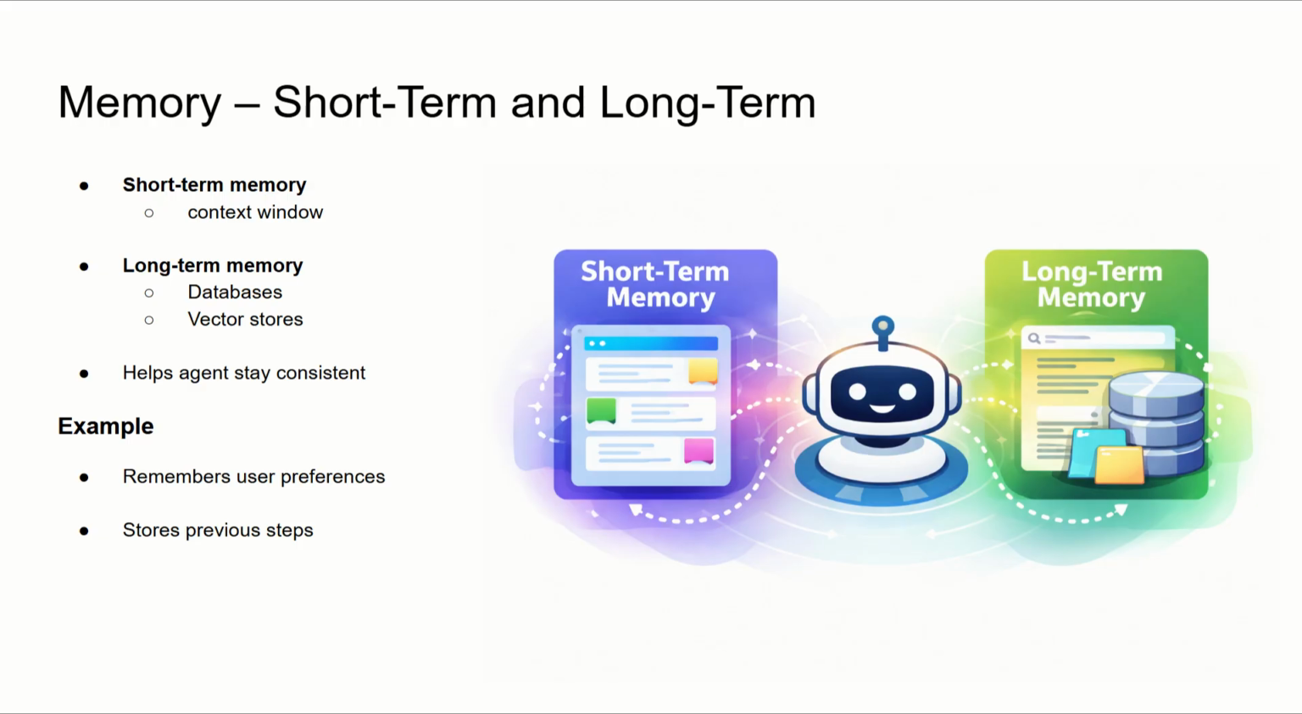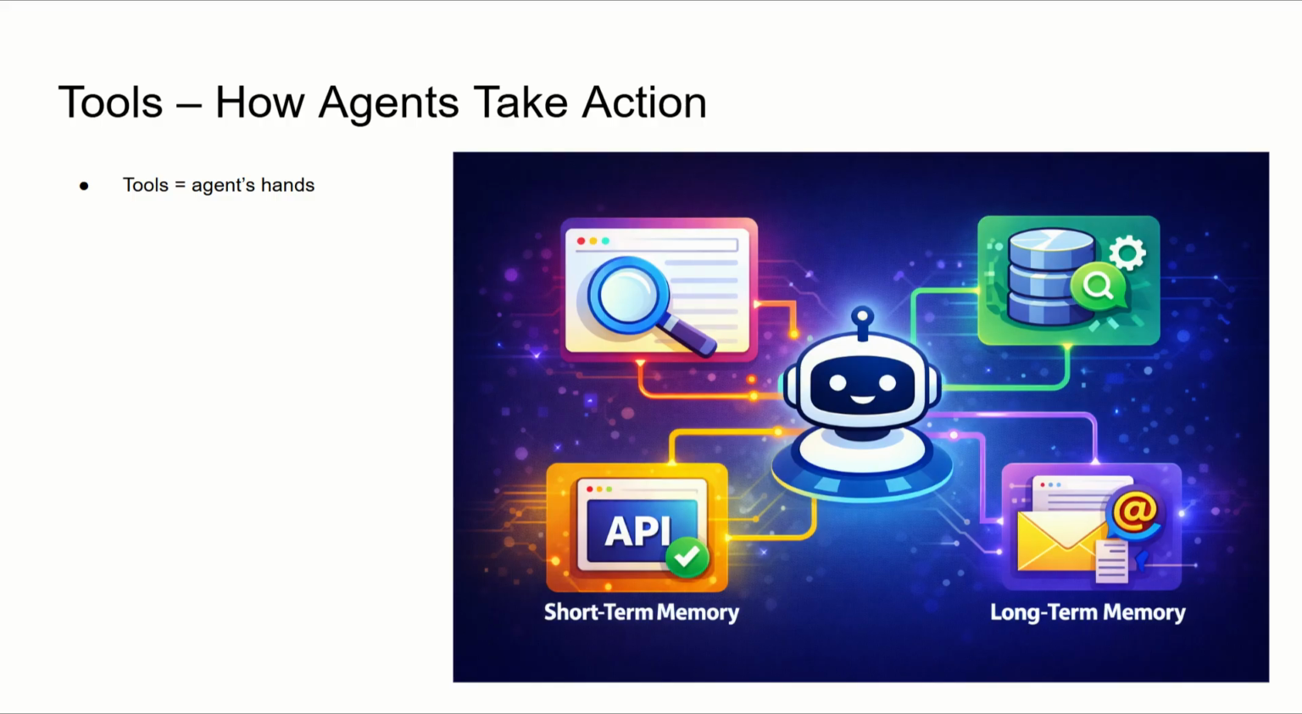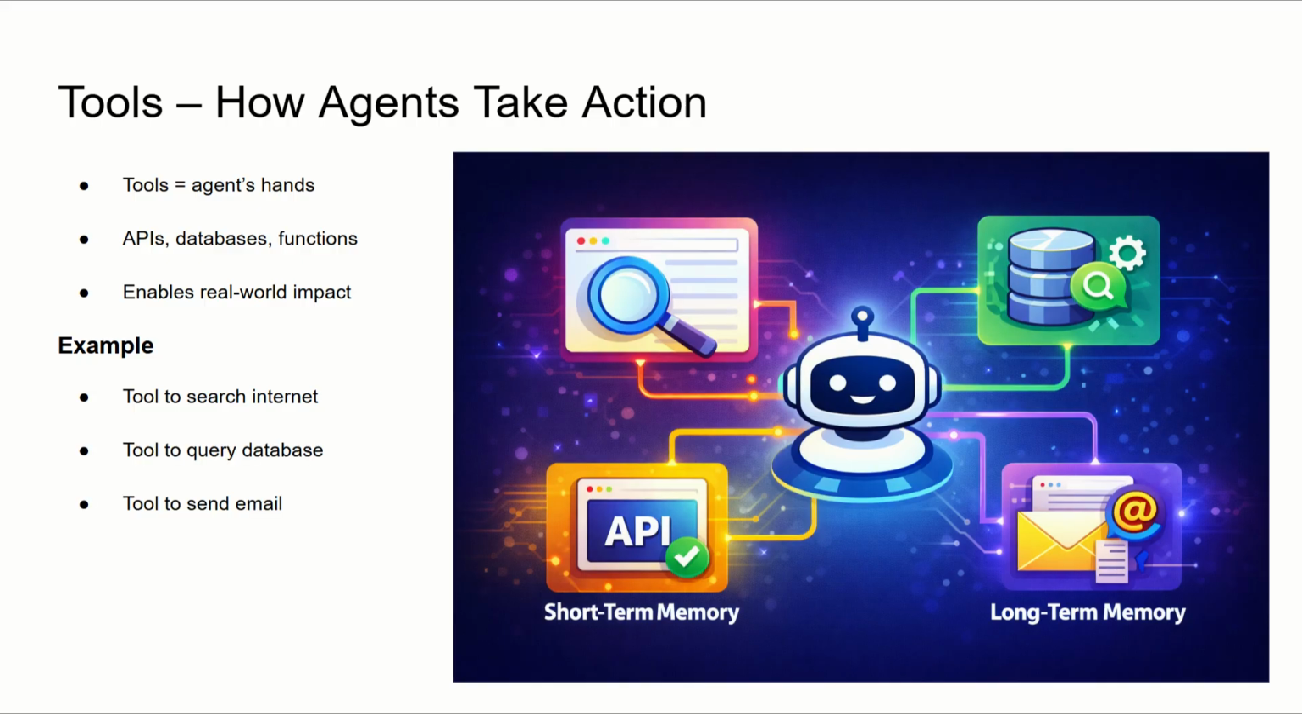Tools are the hands of an AI agent. Tools allow the agent to interact with the real world. These can be APIs, databases, or functions. For example, a tool to search the internet, a tool to query a database, or a tool to send an email. All of these are examples of tools. The LLM decides when and which tool to use. This is where AI moves from talking to doing real work.